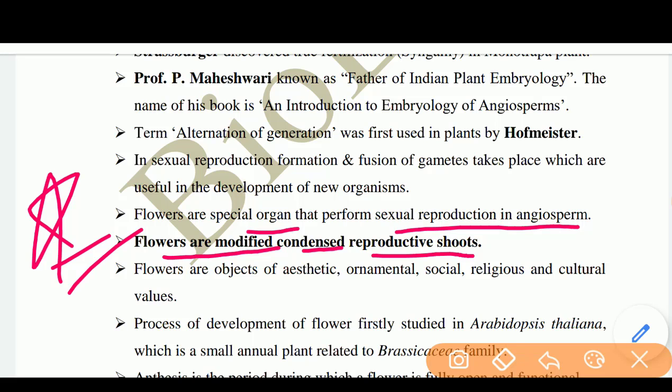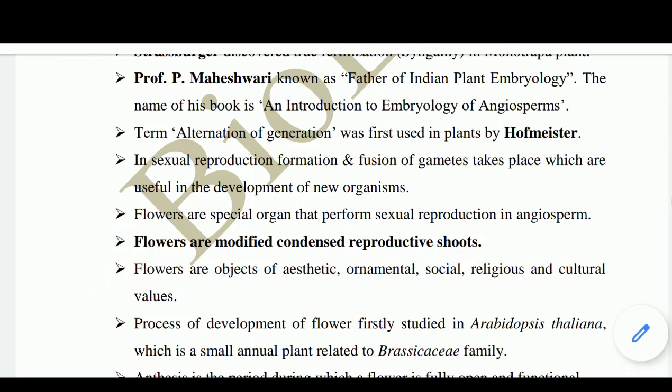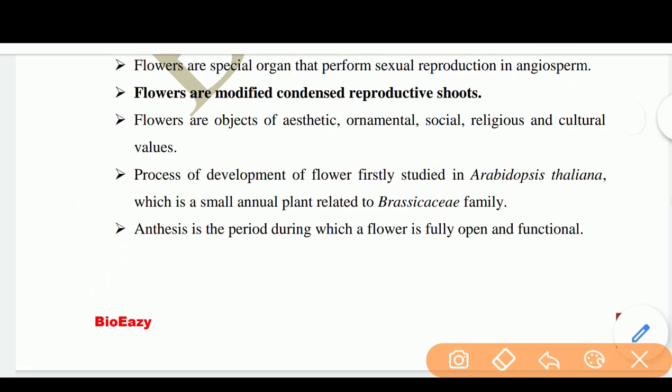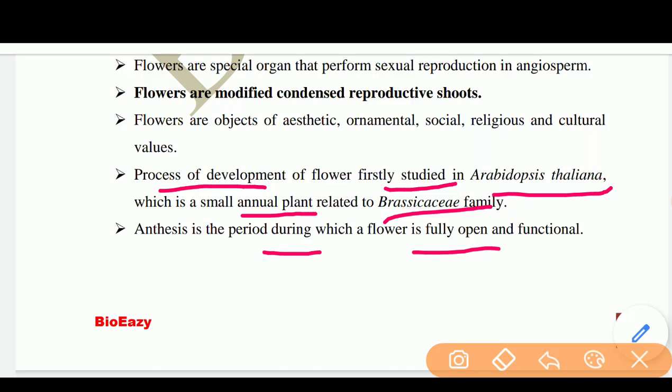Next, flowers are objects of aesthetic, ornamental, social, religious and cultural values. Next, the process of development of flower was first studied in Arabidopsis thaliana, which is a small annual plant related to the Brassicaceae family. Next, anthesis is the period during which a flower is fully open and functional.